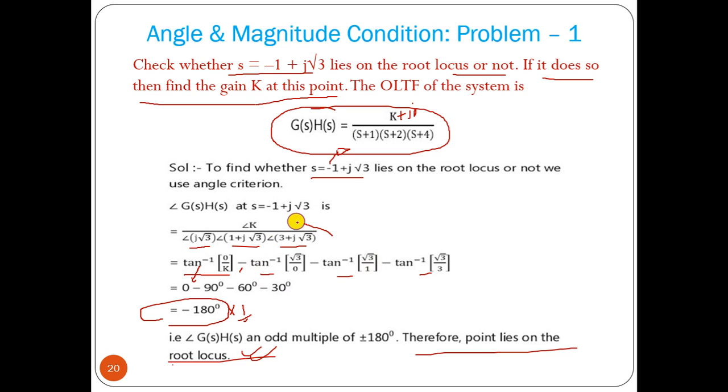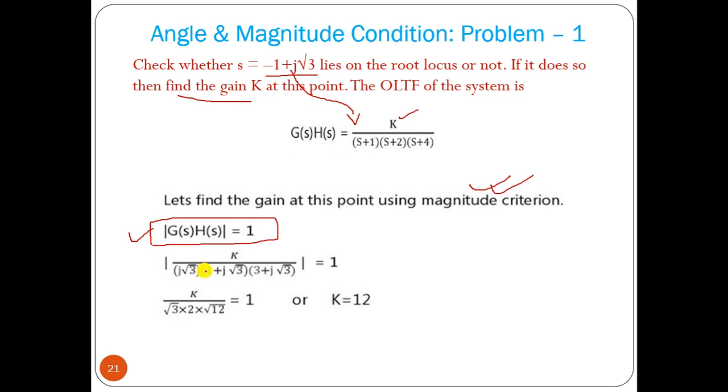So this is the transfer function we know after putting the s value. Now we have to find the magnitude. So k plus 0, root of k square plus 0 square, that will be k. Here it will be root of 0 square plus root 3 whole square, so that will be root 3, and here it will be root of root 3 whole square plus 1, so 4, root of that is 2, and this is root of 12, that will be equal to 1.